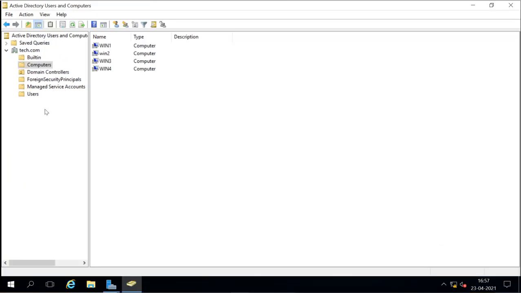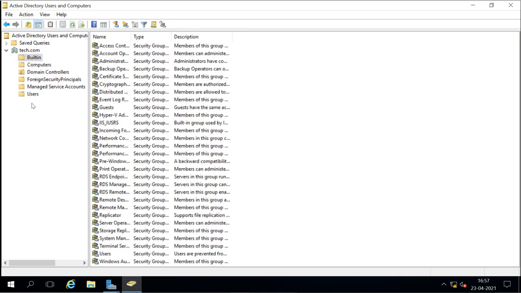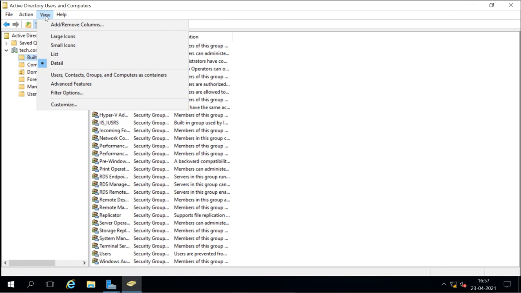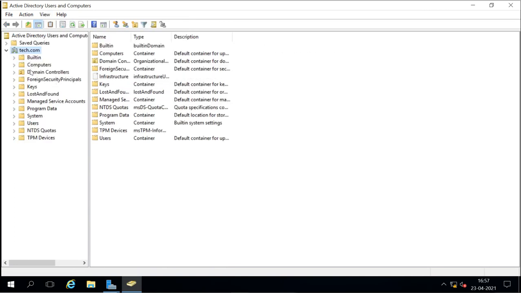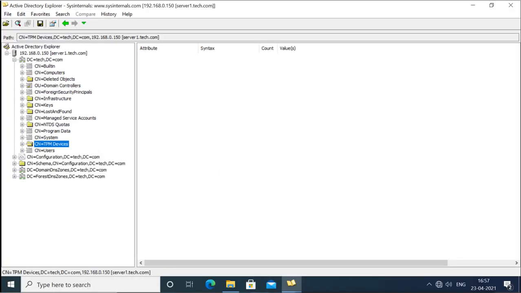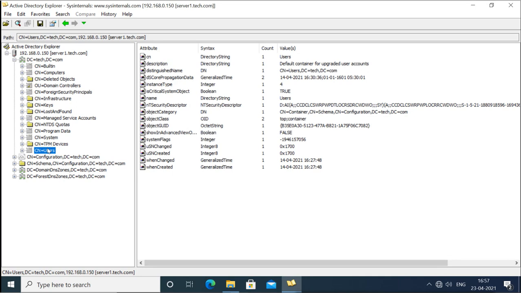Here we are in the Active Directory server, and those other containers are not showing here, because it does not show them normally. We have to go to View and select Show Advanced Features, then only it shows all the other containers. But when we do the query, it shows all the containers. Now under the containers you will see the objects. Like I select the users, I can see all the user objects here,